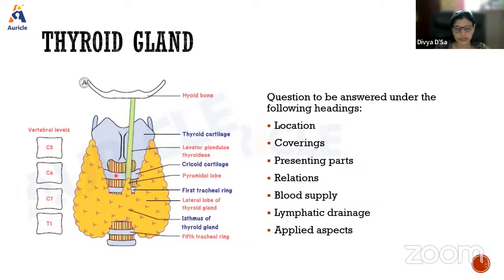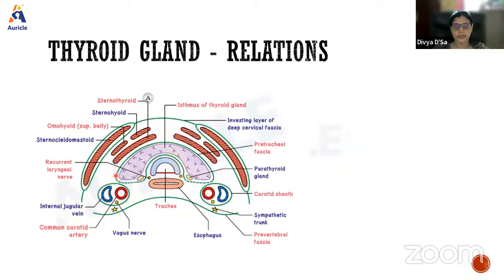Here we see the anterolateral and posterolateral surfaces, the medial surface on this side, and the anterior and posterior borders. It is enclosed by this fascia.